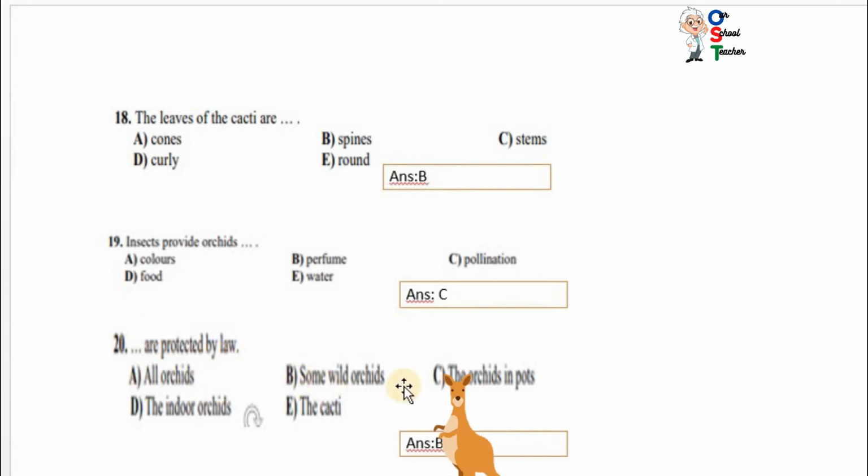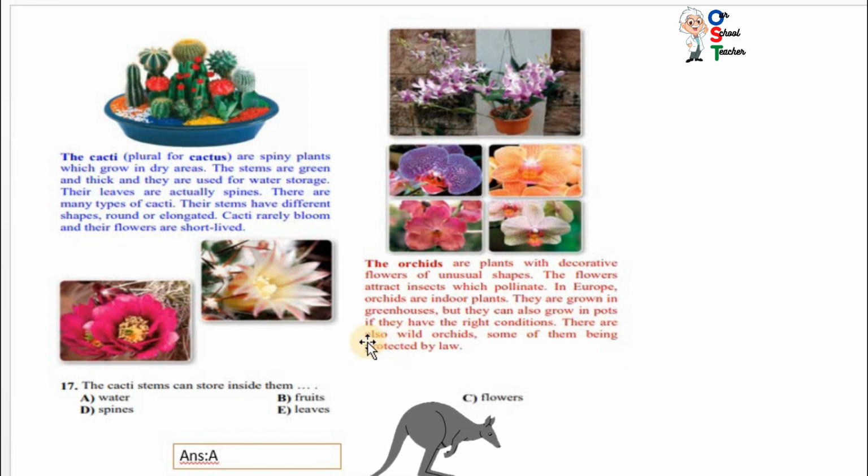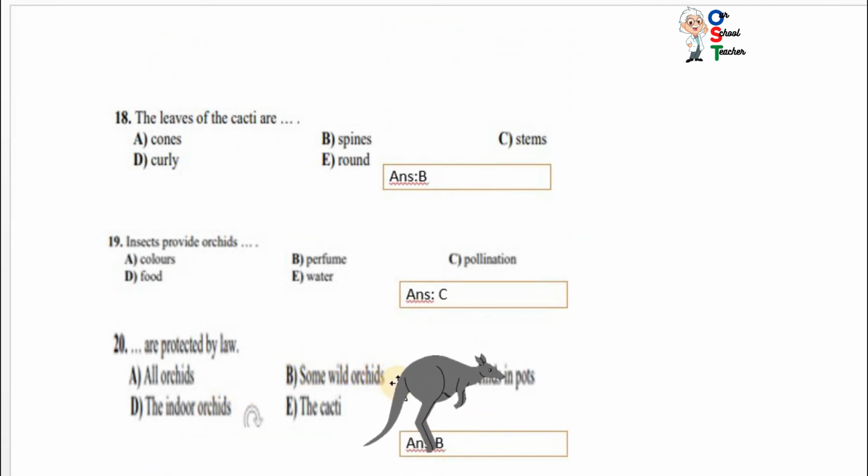All orchids, some wild orchids, some orchids in pots, the indoor orchids or the cacti. Some wild orchids. You can see there is written there are also wild orchids, some of them being protected by law. So some wild orchids. So B is correct.